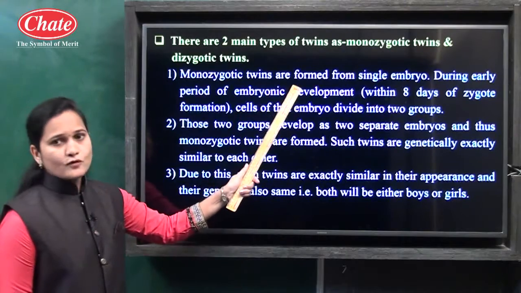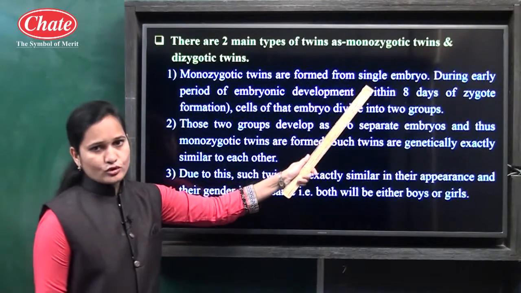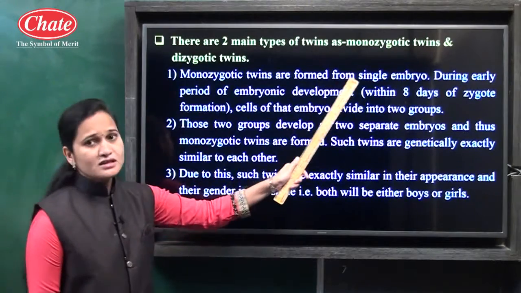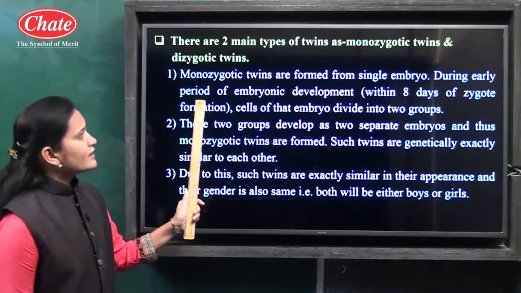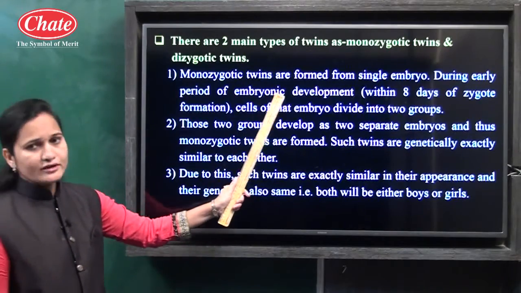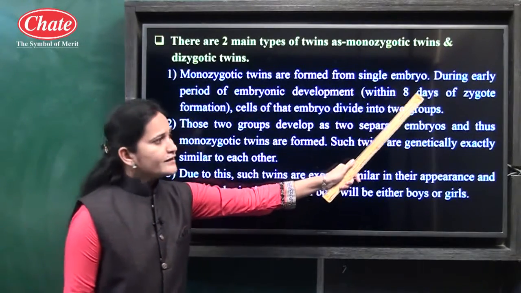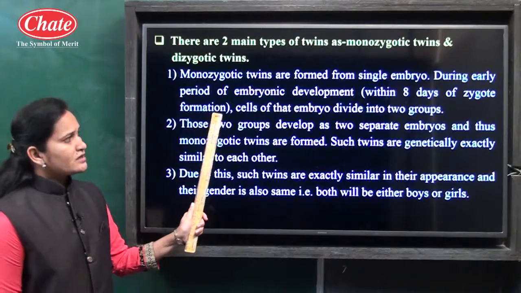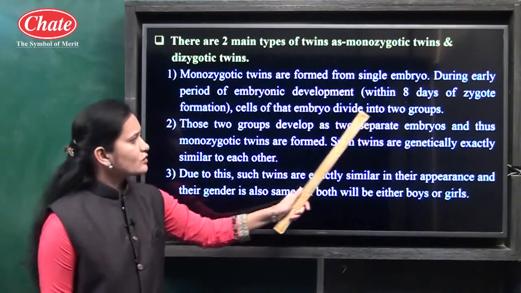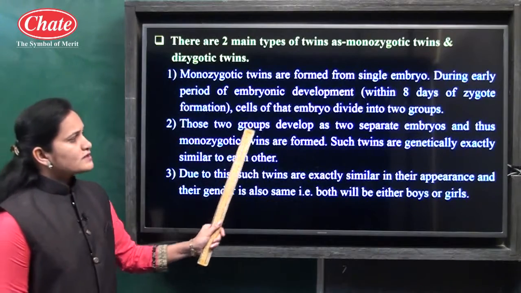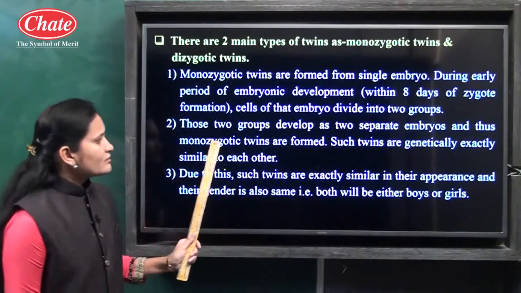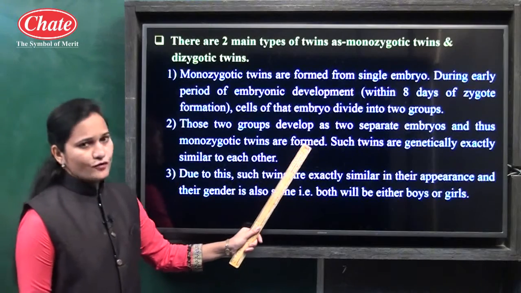Monozygotic twins are formed from a single embryo, hence the name. During the early period of embryonic development, meaning within 8 days of zygote formation, the cells of that embryo divide into two groups, and those two groups develop as two separate embryos, and thus monozygotic twins are formed.